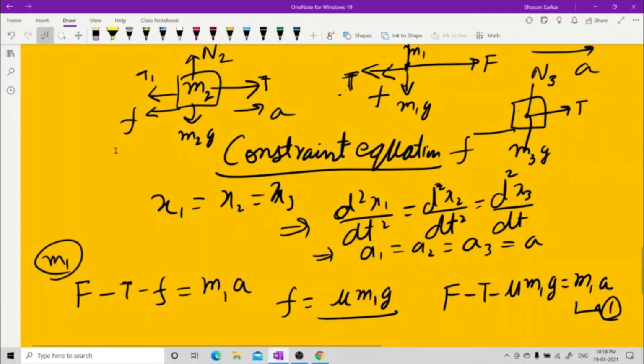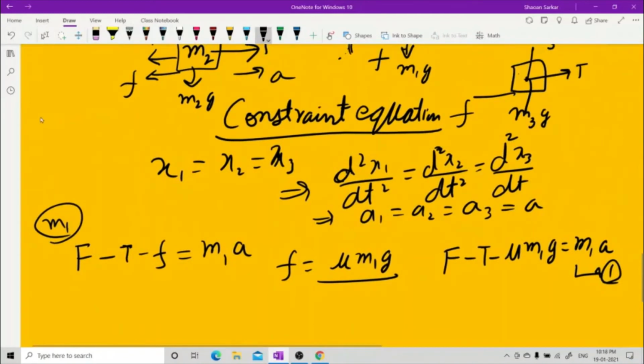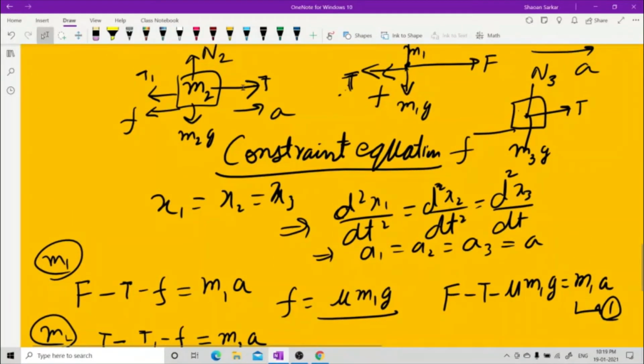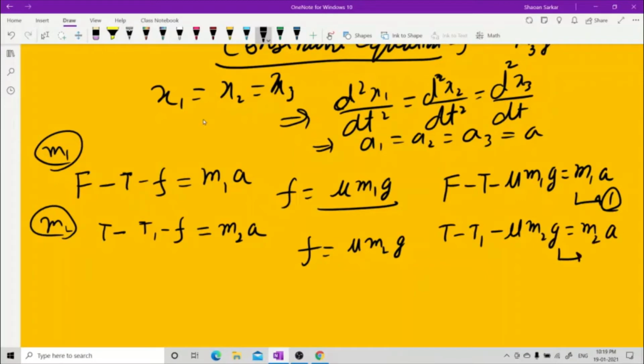Now let us see the second one, this one. You will have T minus T1, and for the second body, m2: T minus T1 minus f is equal to m2a. Let me check. Yes, T in this direction, T1 in the opposite direction, f in the opposite direction. Here also f would be equal to mu m2g. So your equation comes out to be T minus T1 minus mu m2g is equal to m2a. This is equation number 2.